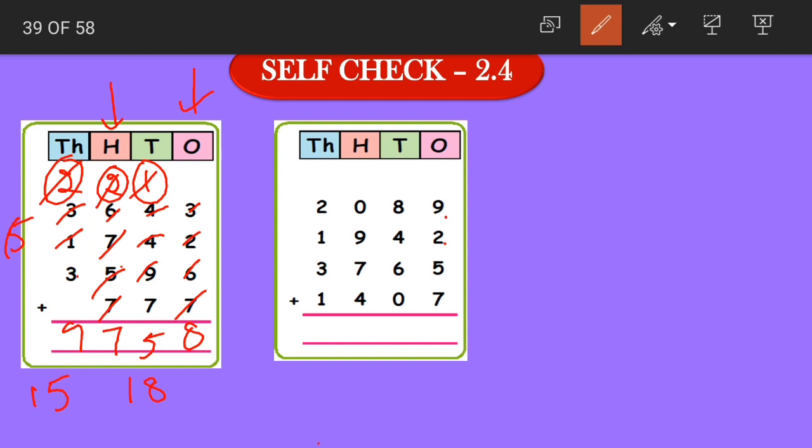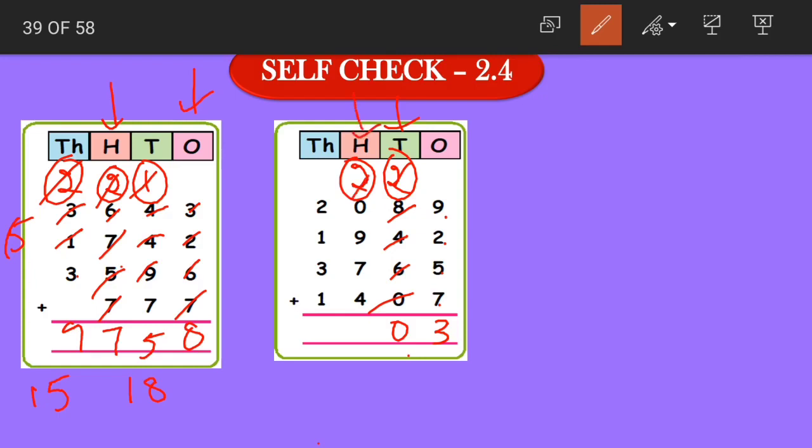9 plus 2 becomes 11. 11 plus 5 becomes 16. 16 plus 7 becomes 23. So 3 here and 2 carried. In the tens place, we have 8 plus 2 equals 10. 10 plus 4 becomes 14. 14 plus 6 becomes 20. Again 20 plus 0 becomes 20. 2 carried and 0 will be written here.